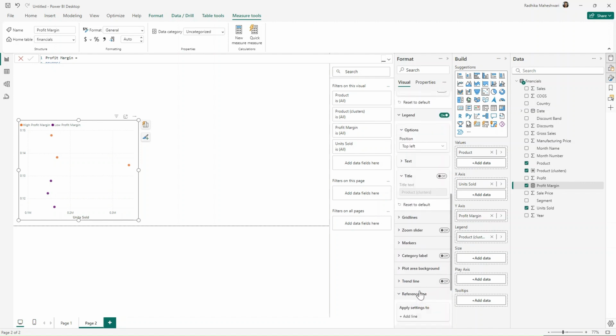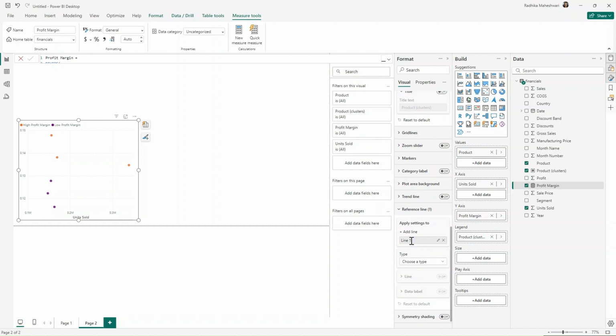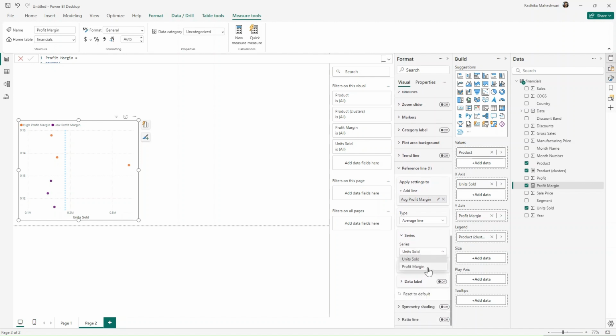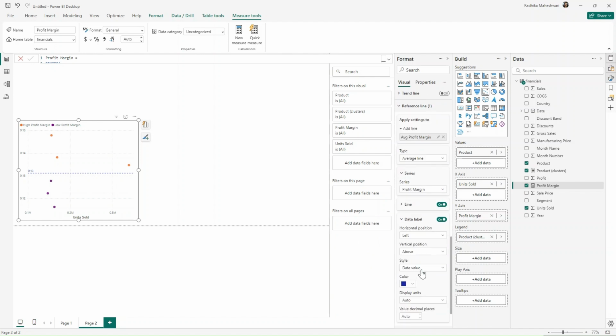Then going into reference line, we want a reference line, so adding a reference line. Let's call this average profit margin, because this line will show the average profit margin. Let us choose average line, and then we need to choose whether we want this on units sold or on profit margin. Because I want this as the profit margin average, I will choose profit margin here, and this line shows up. We want the data label, so I will turn on the data label for this reference line. And going into data label, we want both the name and value, so I will choose style as both.